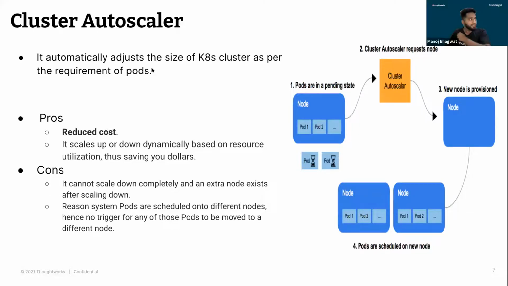So the next option is cluster autoscaler, which basically everybody uses for scaling their K8s cluster as per the requirement, right? So for example, let's say you have a cluster of 2 nodes and you now are deploying an application with 100 pods. At a certain point of time, let's say 80 pods are deployed and now your cluster is full of resources. There is no space left. So in that case, the cluster autoscaler will come into the picture, will kick in, add more nodes, and then the 20 pods that we had in pending state will be deployed onto the new worker nodes that have joined our cluster.